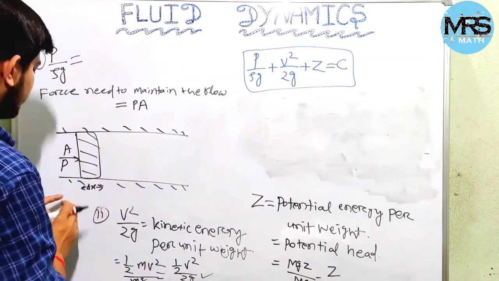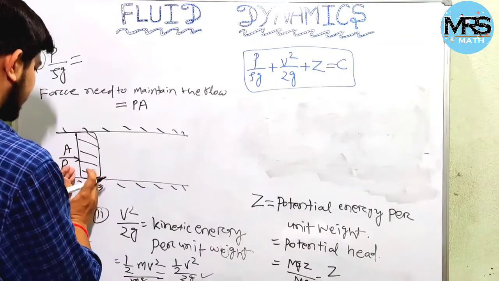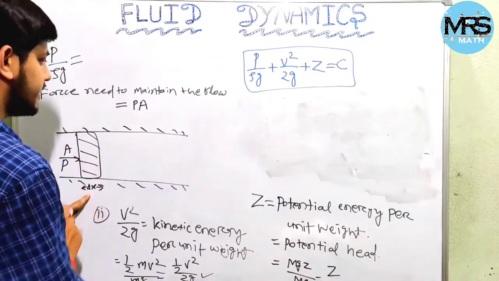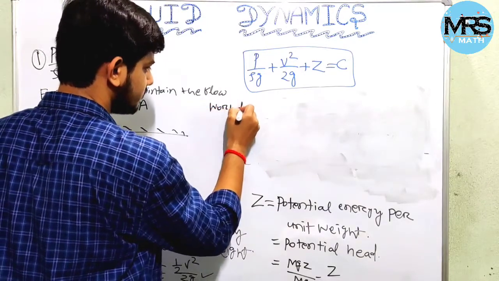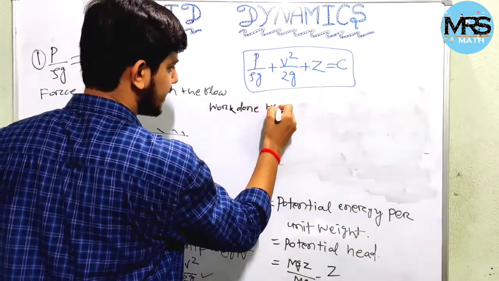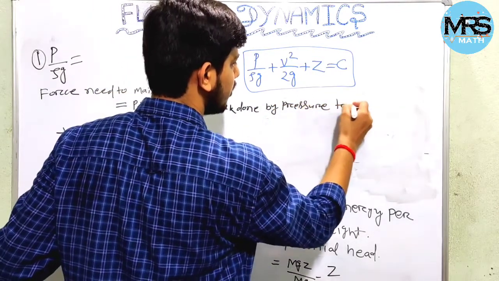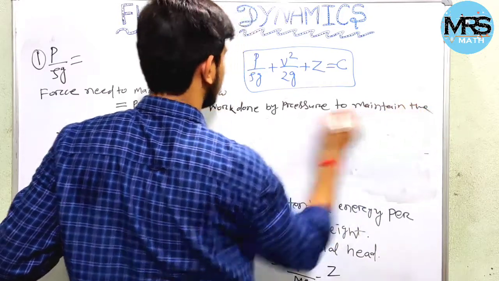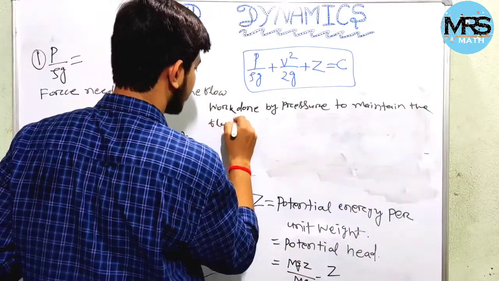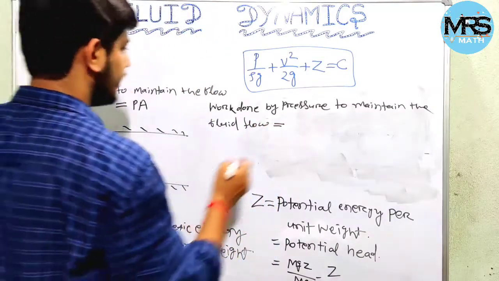Now if we displace this element by a small displacement, that is del x, then the work done by pressure to maintain the fluid flow will be PA into del x.